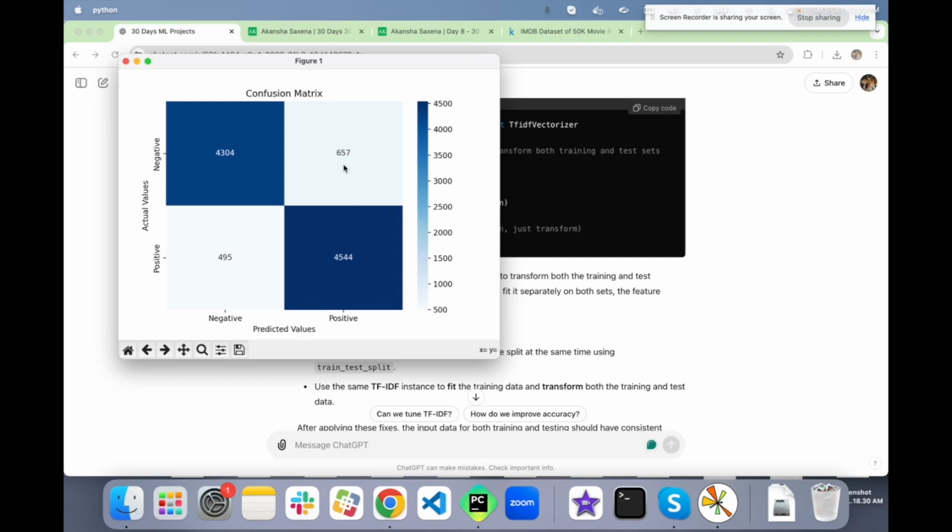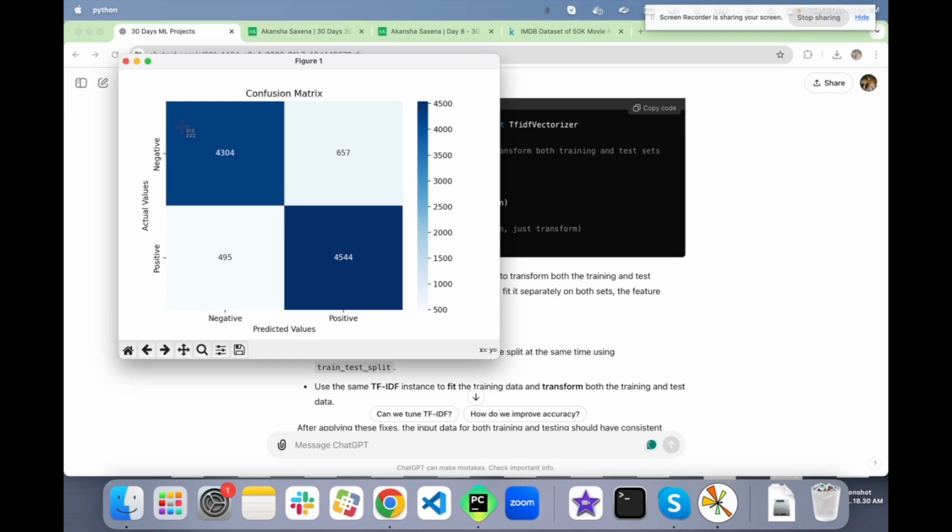The false positive count is 657, meaning it predicted 657 as positive, but the sentiments were originally negative. So this is what the model could have improved, and this is looking really good.